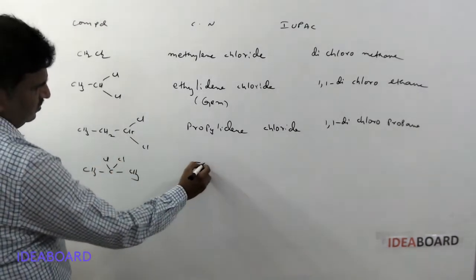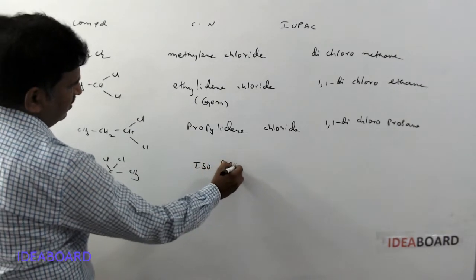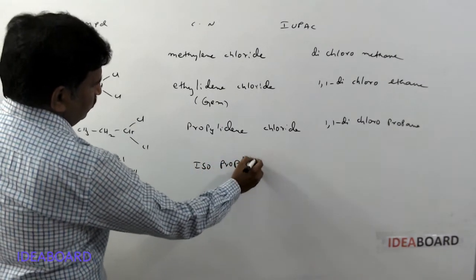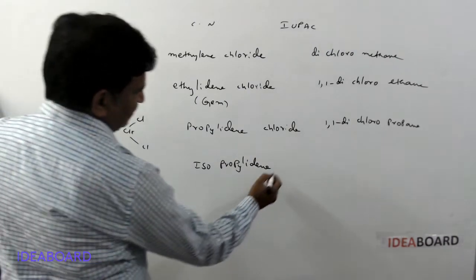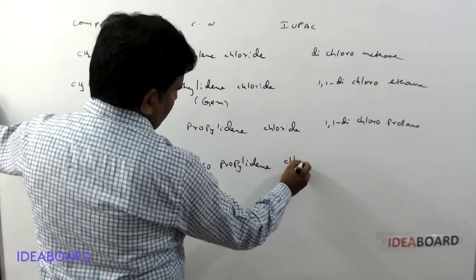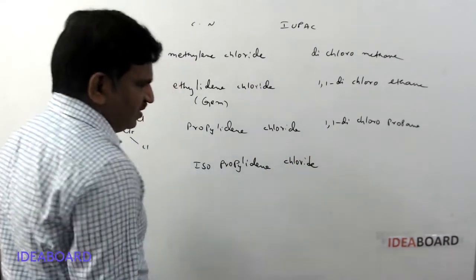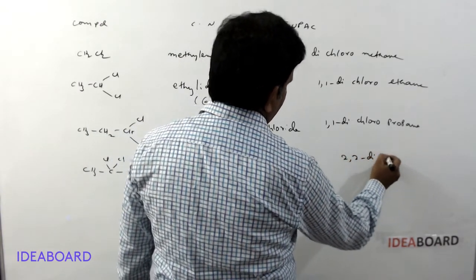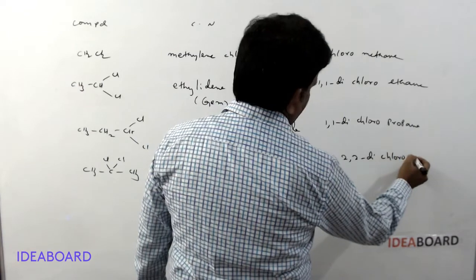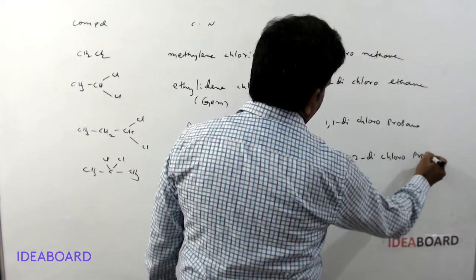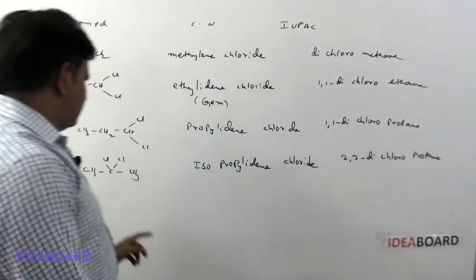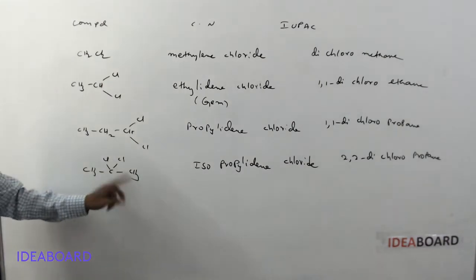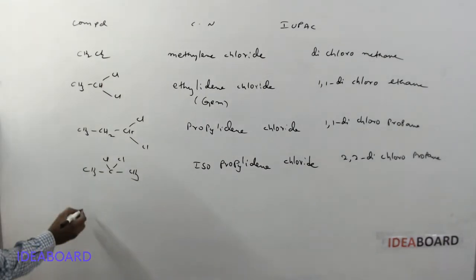This is called isopropylidene chloride. IUPAC name 2,2-dichloropropane, because two chlorine atoms are present on the second carbon: 1, 2, 3.